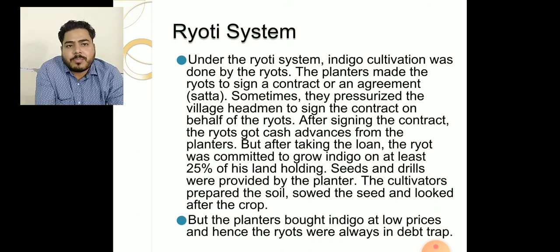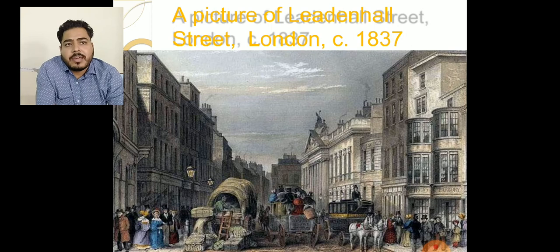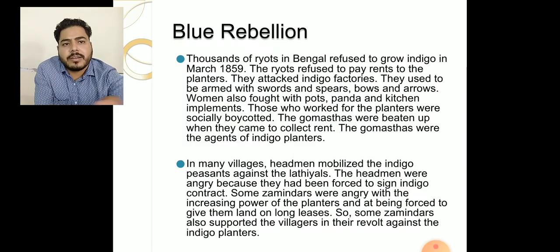Seeds and drills were provided by the planters because indigo was highly demanded in the European market. So, the cultivators prepared the soil, sowed the seed and looked after the crop, but the planter bought indigo at low prices, and hence the Ryots were always in a debt trap. A picture of a London print from 1817, where the indigo traders sell their indigo.